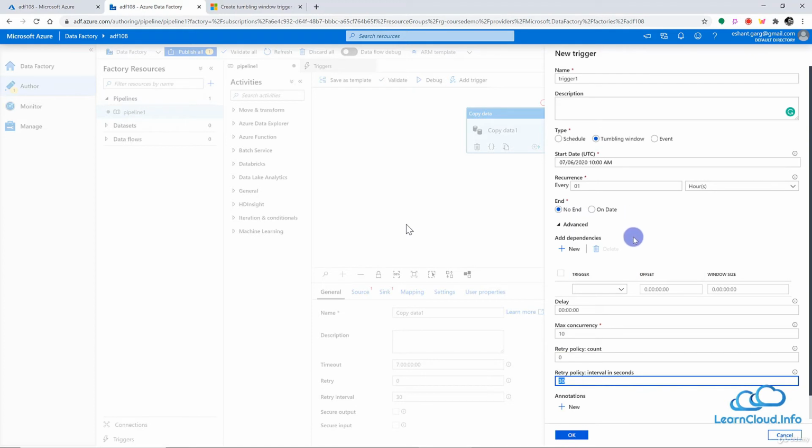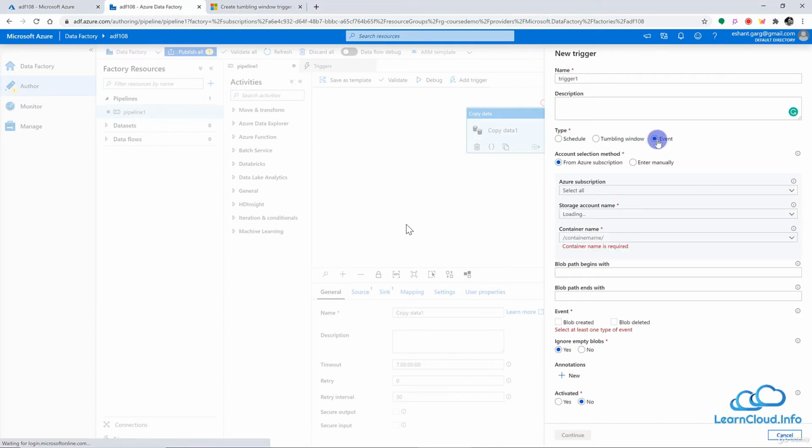So you can see that using the tumbling window, you can define very complex dependencies, and practically you can handle any real-time situation or scenario to process your data, whether the past, the future, or of course the present data processing. And next we have the event trigger. Now this will be easy.